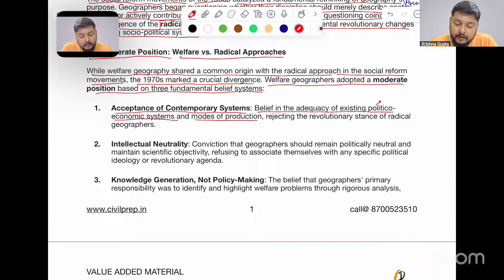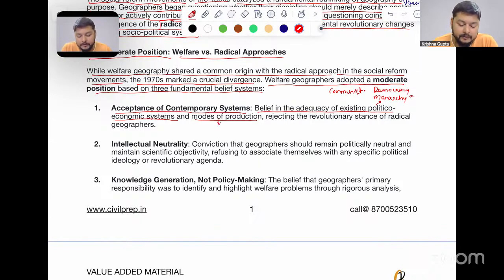Politico-economic systems, we are talking about democracy, monarchy, communist, etc. These are certain politico-economic systems which are prevalent in contemporary times, and they are coexisting. For example, the people living in Saudi Arabia are very happy with their country. The people living in the United States of America are also happy. The people living in Russia and China are also quite happy. So here we can see that different types of existing politico-economic systems can be a reality.